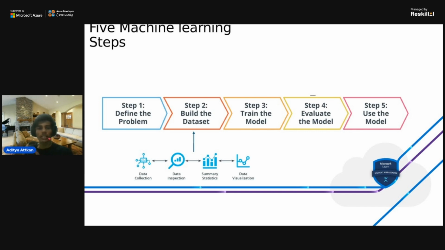Once we get the nearby expected or desired output, then we can evaluate the model based on some testing and then use that model, or we can say deploy the model, in step 5. So that's the basics of machine learning.